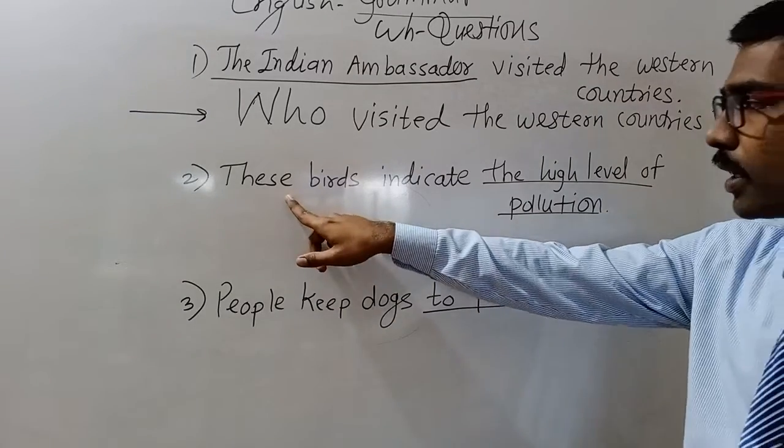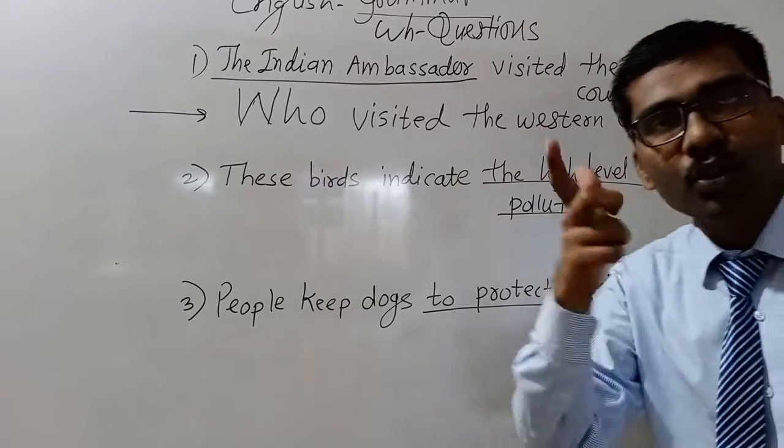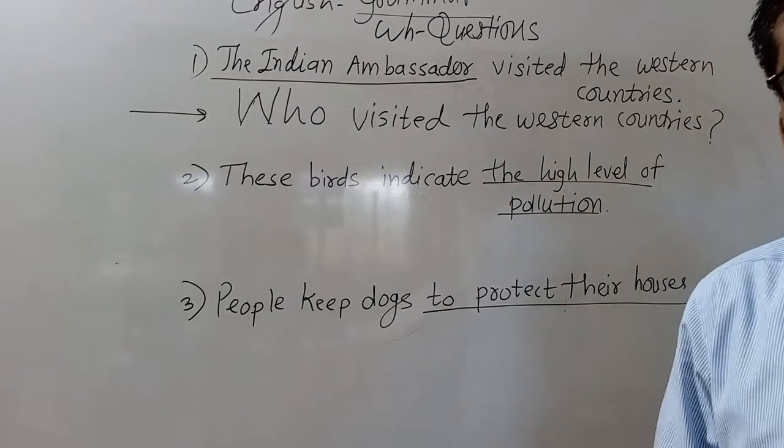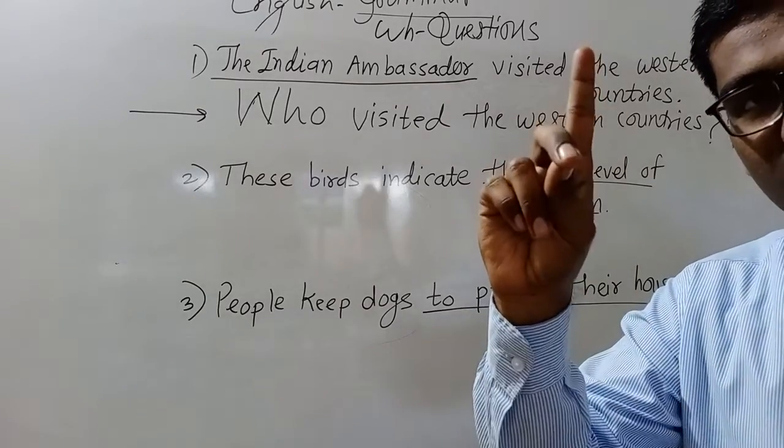Now the second one, who will give? These birds indicate the high level of pollution. Only one chance.